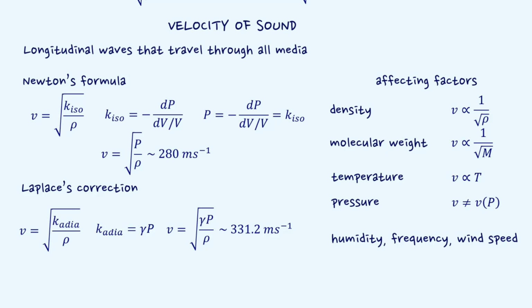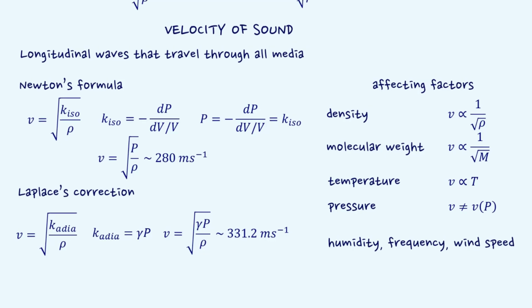Velocity of sound is directly proportional to the square root of the temperature of the system on the absolute scale. Velocity of sound is independent of pressure. Though velocity of a sound wave is independent of frequency, humidity and wind speed can alter the velocity of the sound wave.